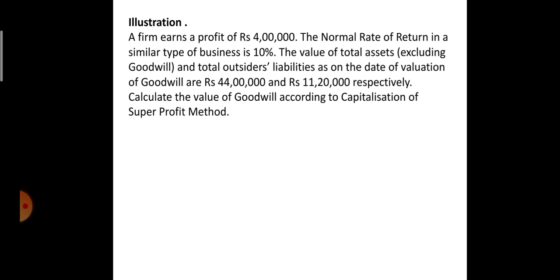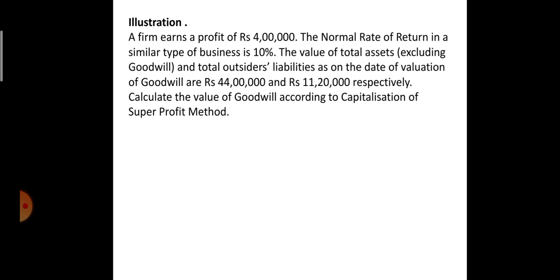Now let's take another question. Read it carefully. Average profit. They have not mentioned the average profit, but they have mentioned that the firm earns a profit of 4 lakh rupees. So average profit it is. Normal rate of return in similar industry is 10%. So average profit is 4 lakh rupees. Average rate of return is 10%.